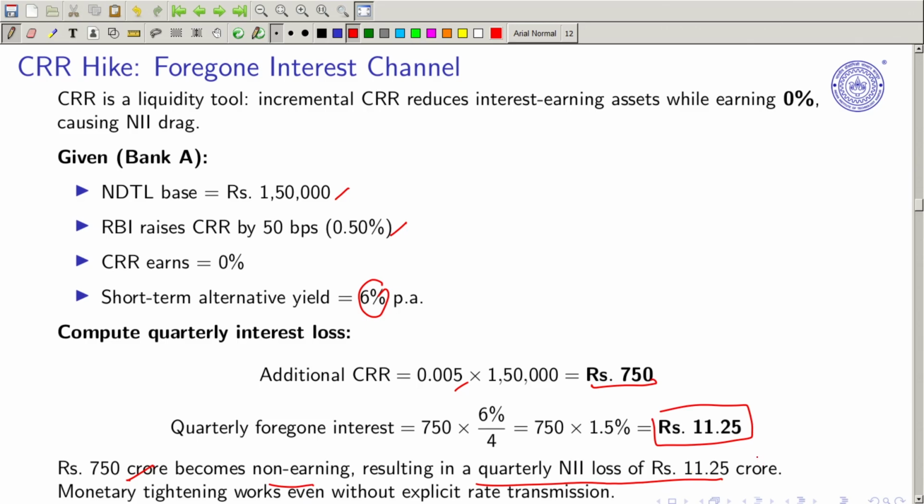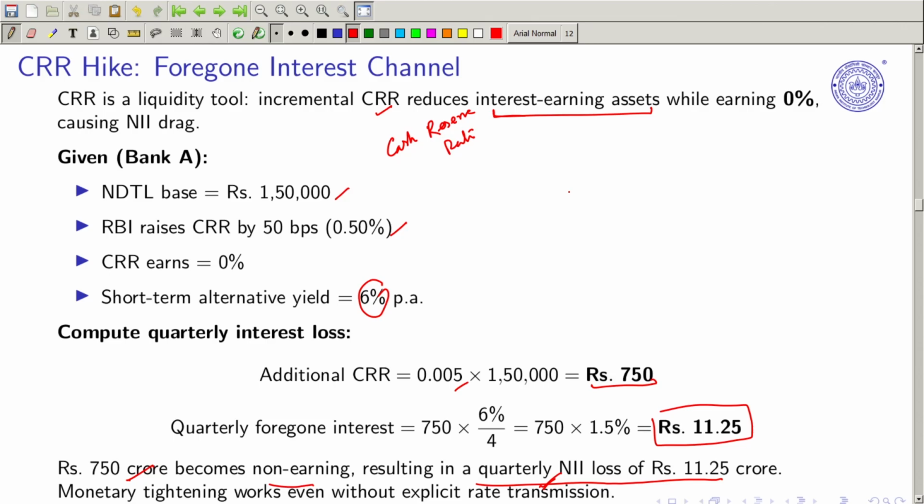And you can think about that if they are not going for rebalancing or doing things, then it is helping the banks for the monetary transmission. Let me give a quick relook at this particular question, that in incremental CRR, the cash reserve ratio, it reduces interest earning assets, right, because what is the learning here?